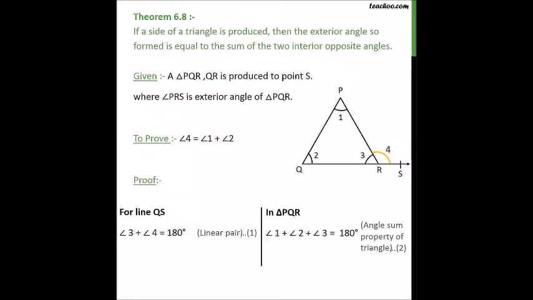Now we can subtract angle 3 from both of the equations, hence we get angle 4 is equal to angle 1 plus angle 2. Now this is proved, but then what does this state? That means that the exterior angle is actually the sum of the two opposite interior angles in the triangle, which is angle 1 plus angle 2. Angle 4 is the exterior angle. So that's pretty much it.